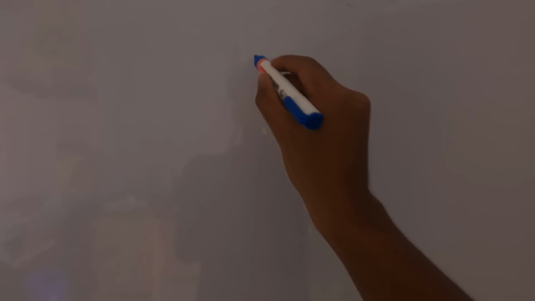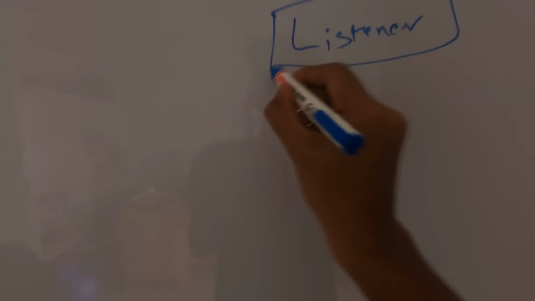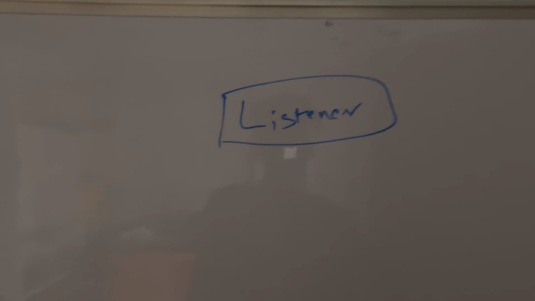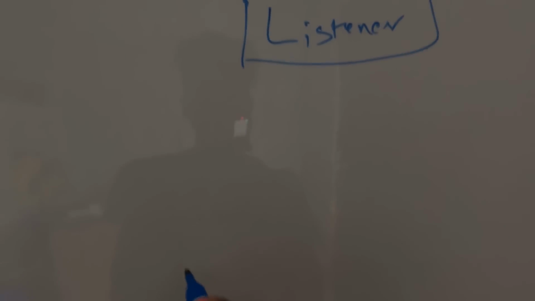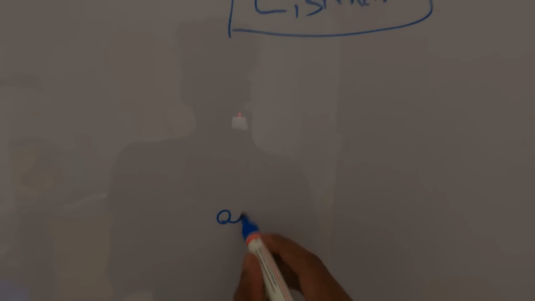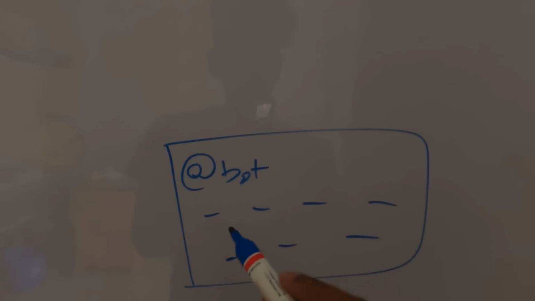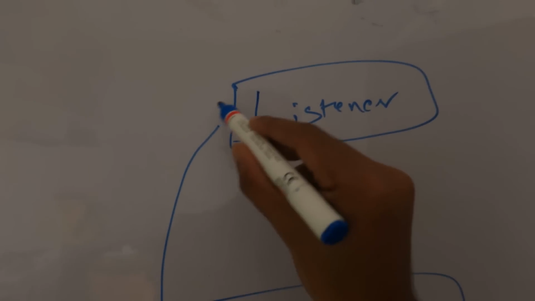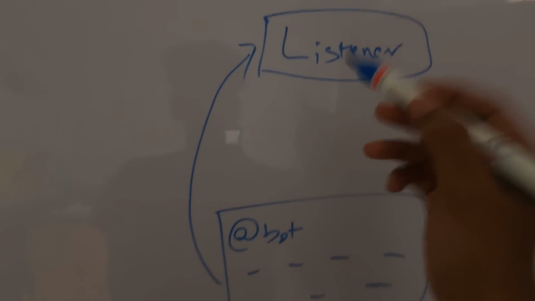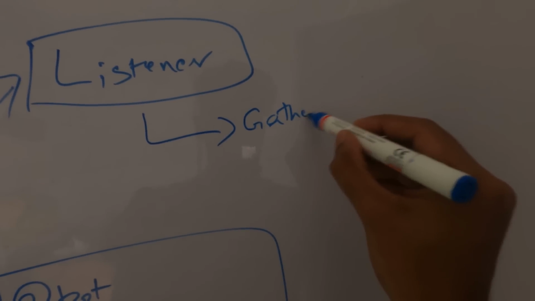All right, so first I'm going to write something that I call a listener. Basically this is a Python program that will listen for tweets that have our bot mentioned. For example, let's say that someone tweets something, but they also mention our bot. So this tweet will be caught by the listener that we're going to write. And what our listener is going to do is gather the tweet.